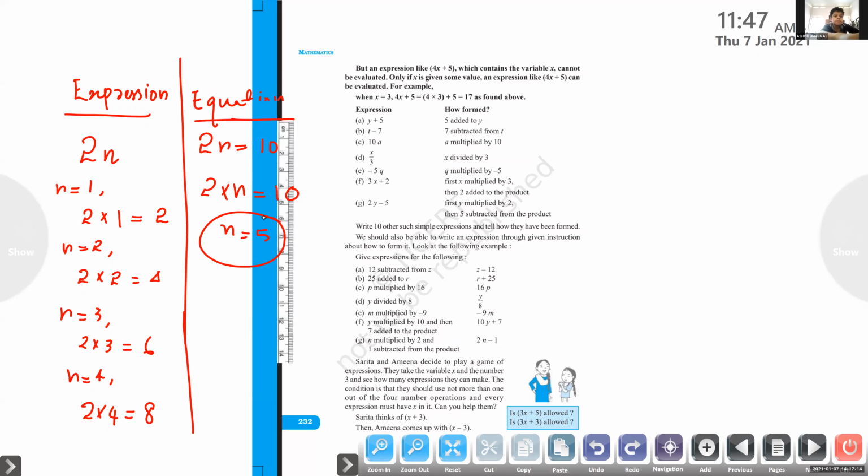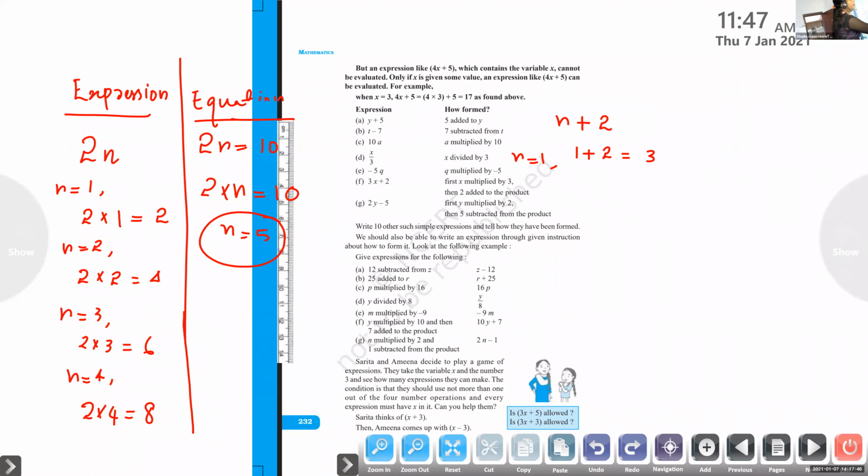Now, I'll give one more expression. Write this: n plus 2. This is an expression. Is it an expression or an equation? Expression. So, if I give n equal to 1, what is the value? 3. 1 plus 2 equal to 3.